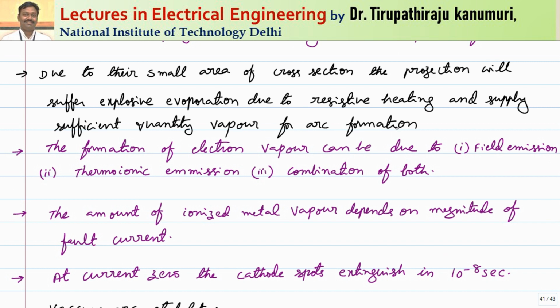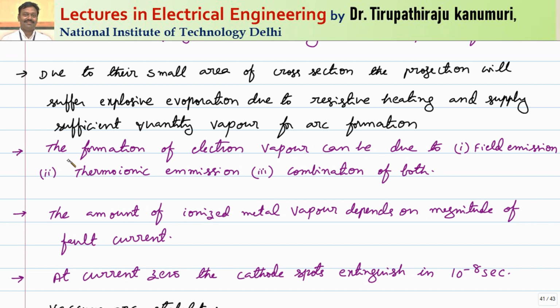So what happens, whenever the contacts are separated, the entire current will be concentrated on the small contact tips. Because of that, the density increases there, or the contact resistance increases there. So that leads to evaporation of the material. When the material is evaporated, it produces so much vapor, which will act as the carrier and is responsible for the production of arc.